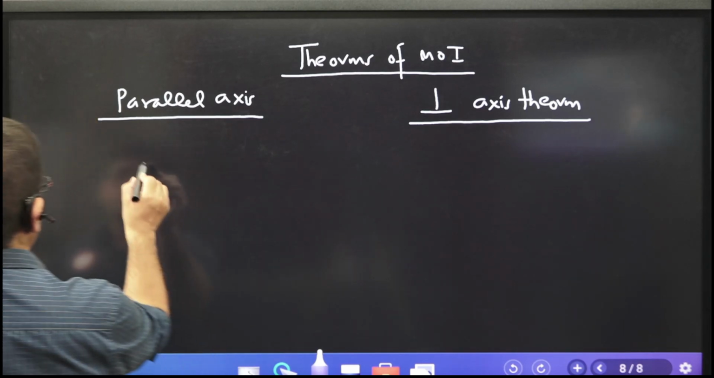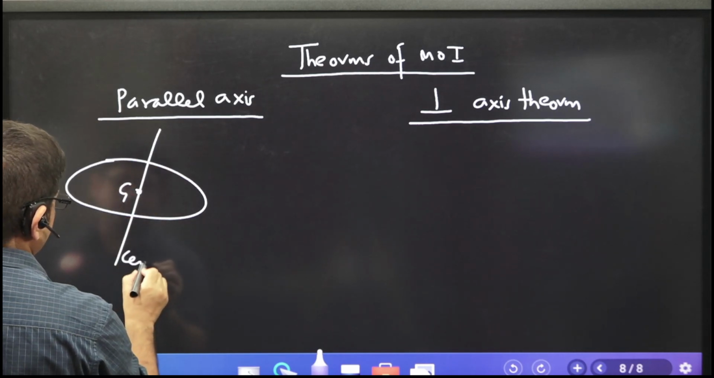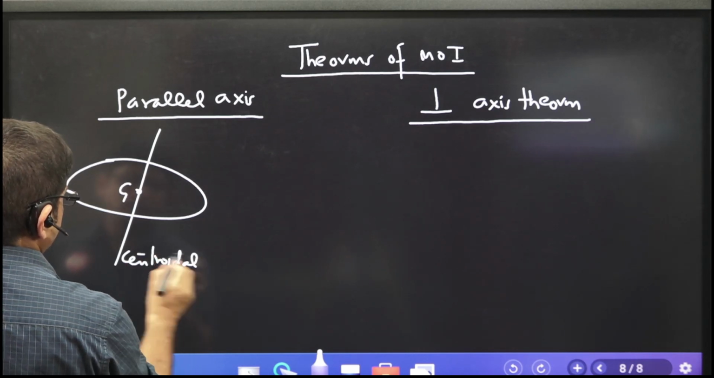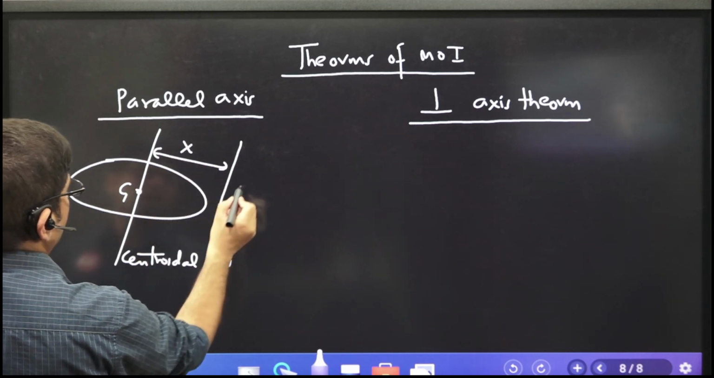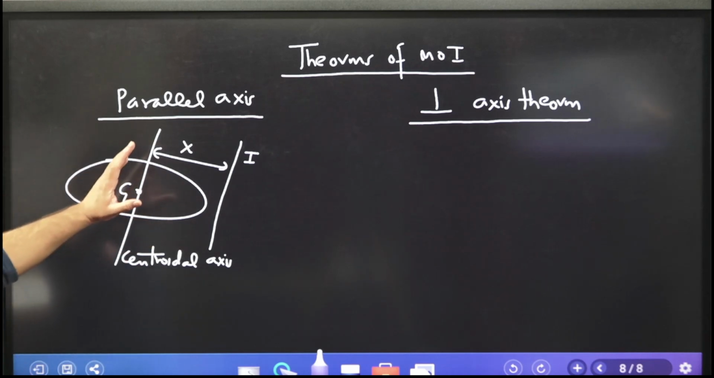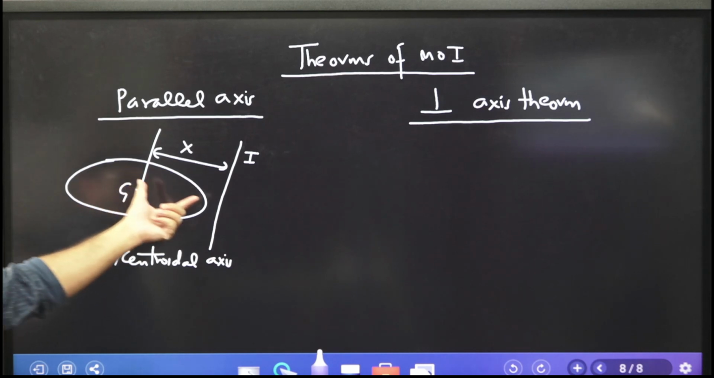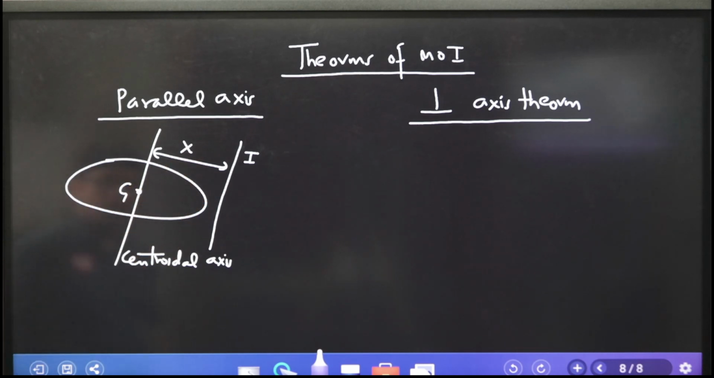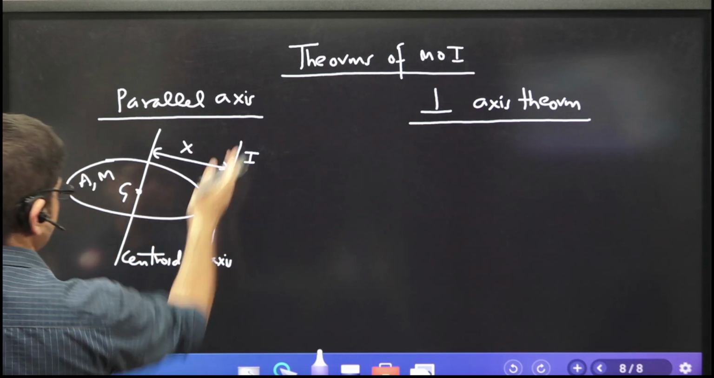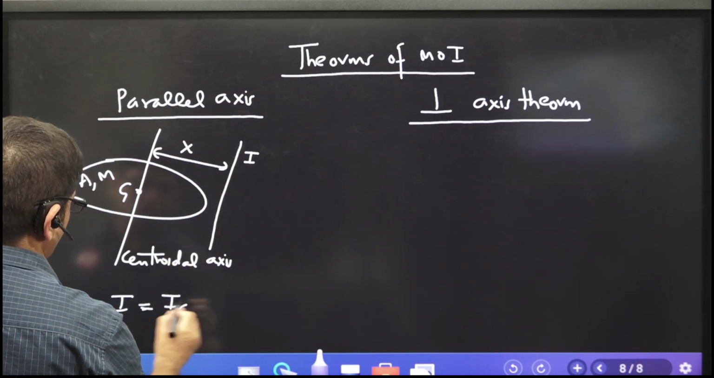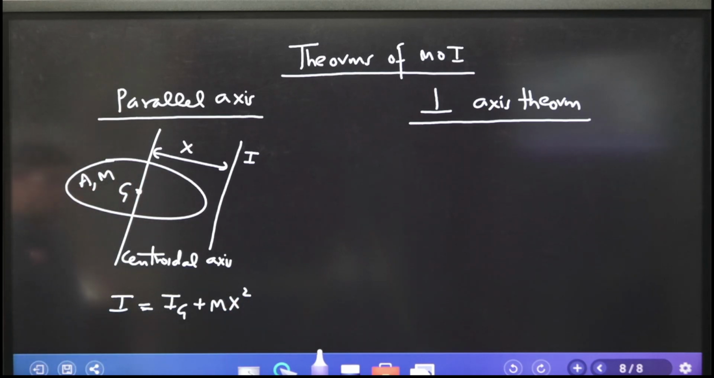What is the parallel axis theorem? If you give me a body and its moment of inertia about the centroidal axis, this is the centroidal axis, and suppose I want to find its moment of inertia about another axis which is parallel to the centroidal axis. So this axis is parallel to this. This is passing through the centroid, the perpendicular distance between the two is x, and let us say the area is A or the mass is M. So this I, the moment of inertia about this axis, is the moment of inertia about the centroidal axis plus Mx square or Ax square. That is how it is to be done.